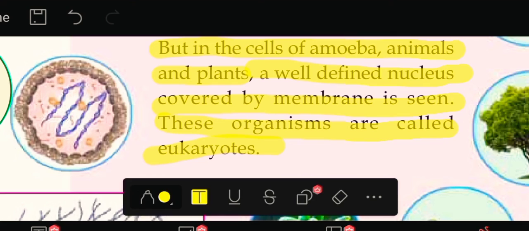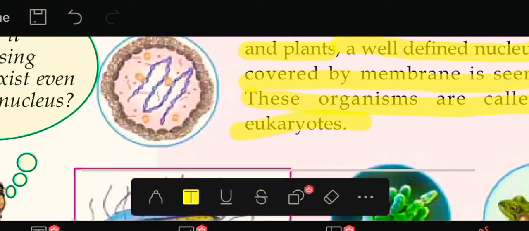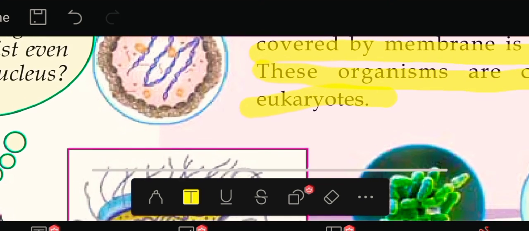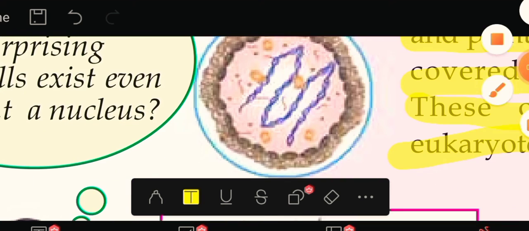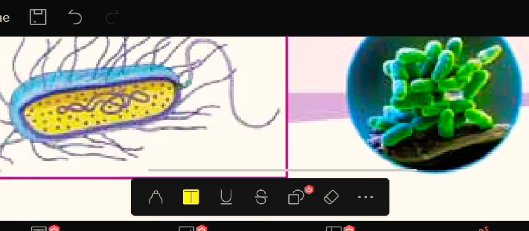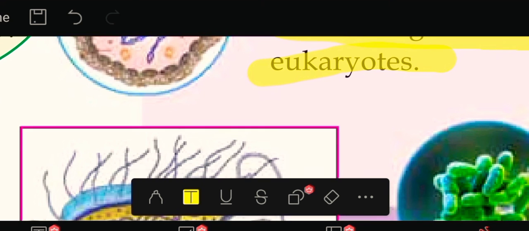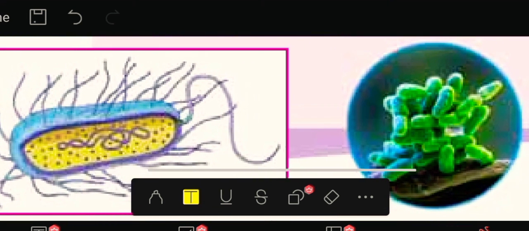There are so many pictures of it. First one is prokaryotes. These are the examples for prokaryotes. Okay, those three are the examples for prokaryotes. What? Bacteria, then cyanobacteria, and what?